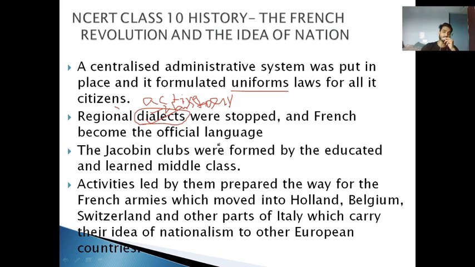When the industrial revolution came and when the educated class emerged, those middle class who were continuously neglected since ages now emerged and formed different clubs like the Jacobin clubs, who played an important role and made certain rules and regulations. These are the events which gradually and ultimately gave a lesson to the different parts of the